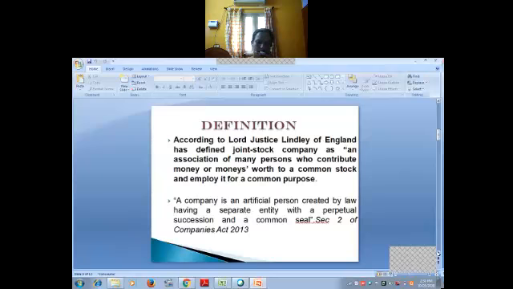See, joint stock companies in India are governed by the Companies Act 2013, and the new Act has been divided into 29 chapters with 470 sections. Okay, this joint stock company is a distinct type of business organization.